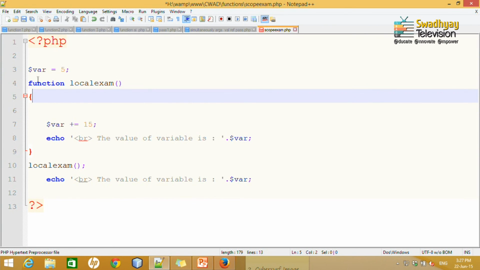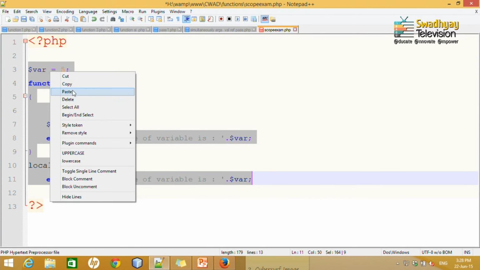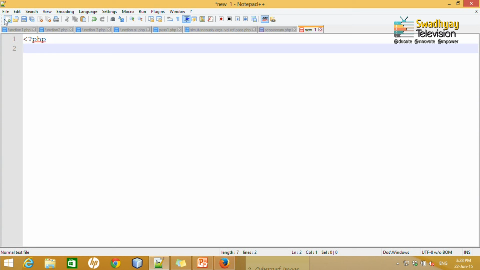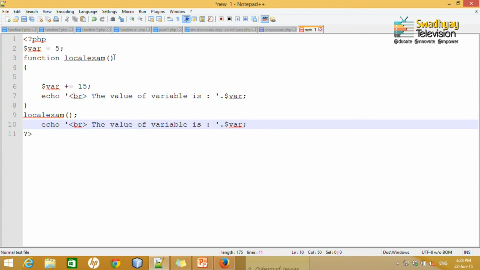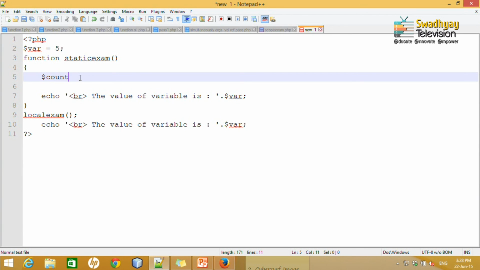I just copy this code and let me create another example for this one. PHP tags, inside this PHP, let us define function static example. Let us say here I define $count and I say $count.